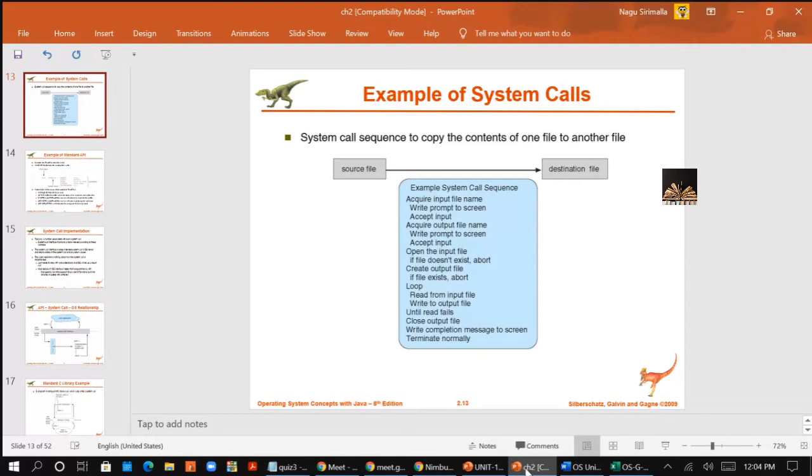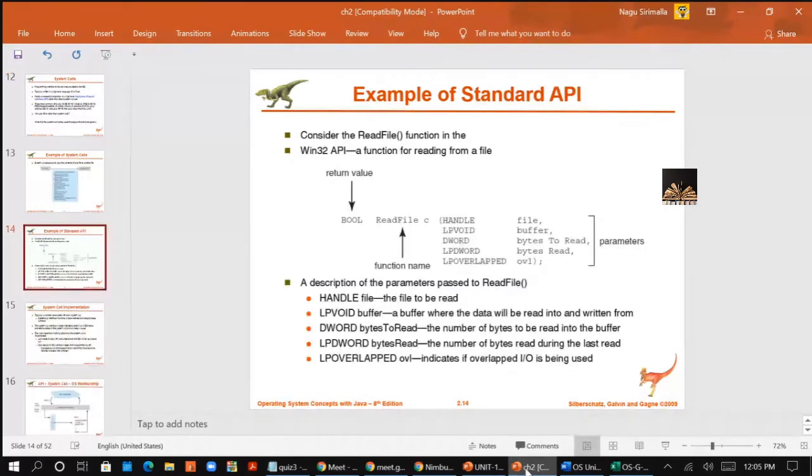One more example is given. It is a ReadFile function.